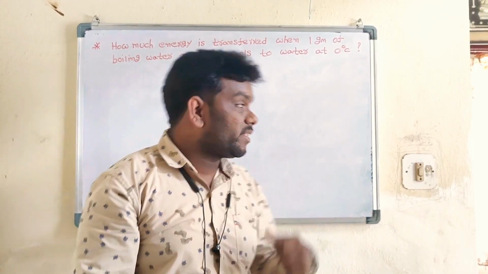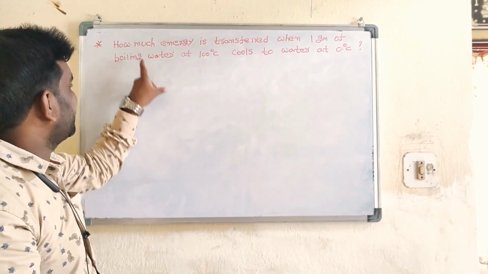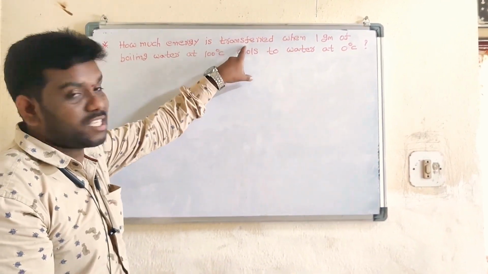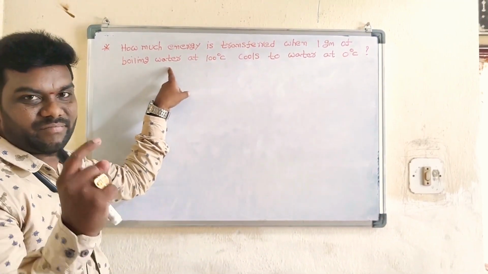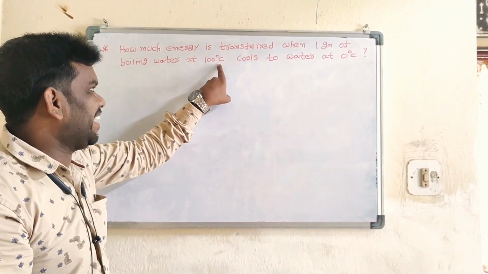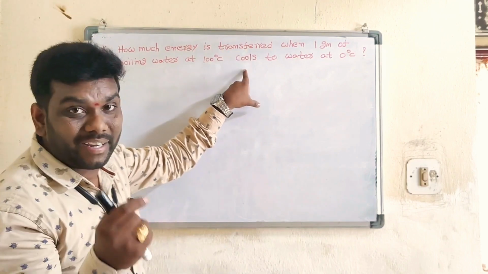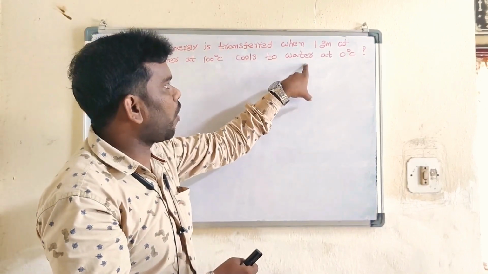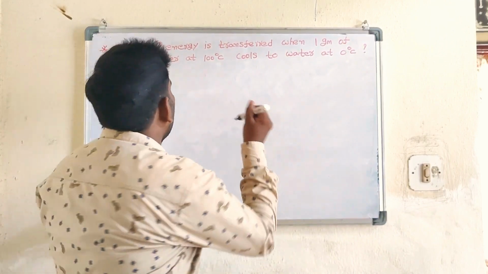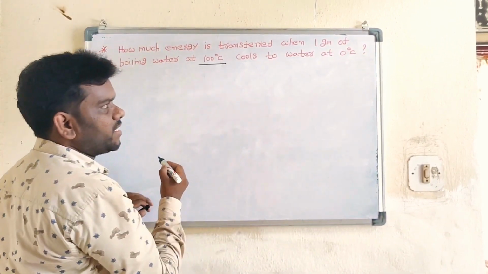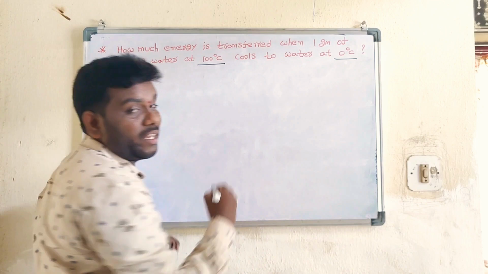Okay students, this problem is another problem. How much energy is transferred when 1 gram of boiling water, same, at 100 degrees Celsius, same, but here cools to water at temperature different 0 degrees. Here this is 100 degrees Celsius, here it is 0 degrees Celsius.